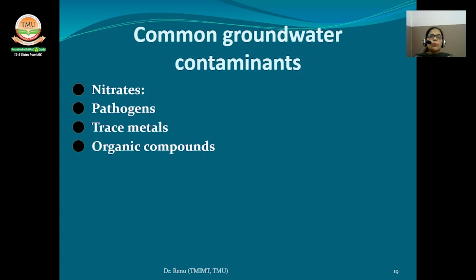These metals can be toxic, and seepage of industrial and mine discharge and fly ash ponds of thermal power plants can lead to metals in the groundwater. Now the organic compounds. Seepage of agricultural runoff loaded with organic compounds like pesticides may cause pesticide pollution of the groundwater.